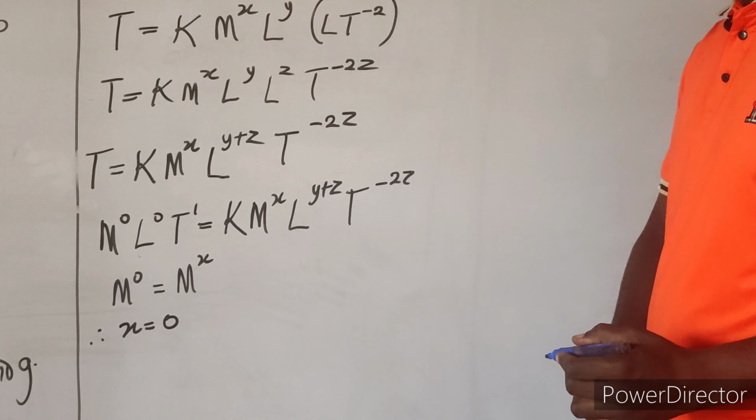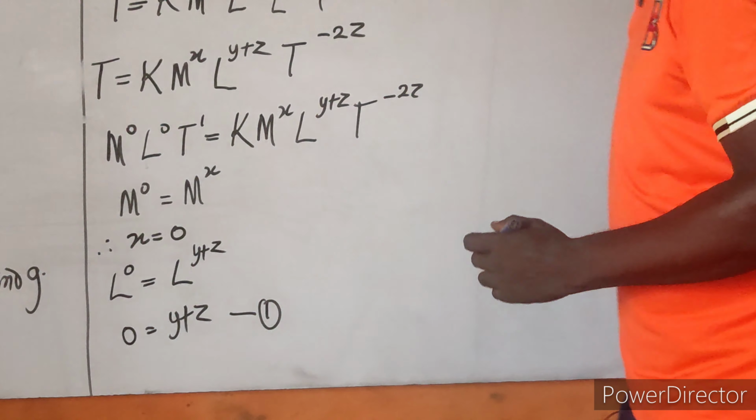Alright, let's get that of l. l raised to the power of 0 is equal, when we compare it with this, we now have l raised to the power of y plus z. So, when the bases are the same, the power must be equal. So, it now means 0 is equal to y plus z. Call this one equation 1. Now, it means y plus z is equal to 0.